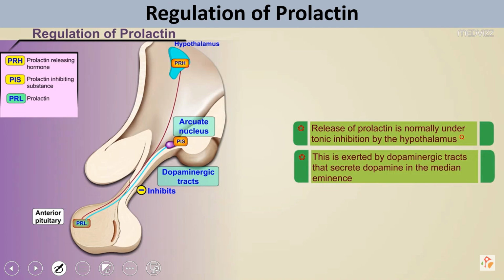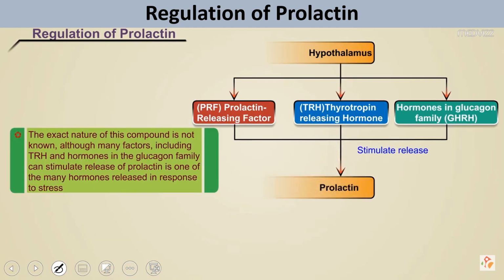Inhibition will be mainly done by dopamine through the dopaminergic tract, which is produced by the arcuate nucleus, and this dopaminergic tract normally works as the inhibitor. Similarly, we also have an activator, which normally produces the prolactin releasing factors. This prolactin releasing factor increases the secretions, and dopamine normally inhibits the secretions. So this is their regulation.